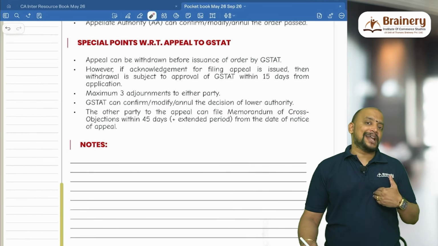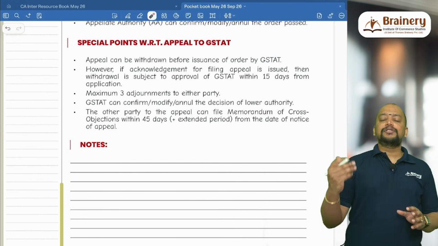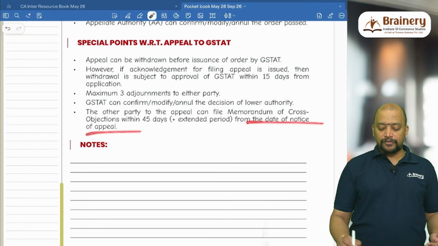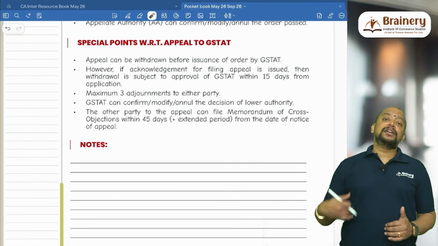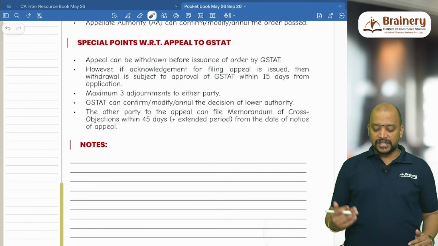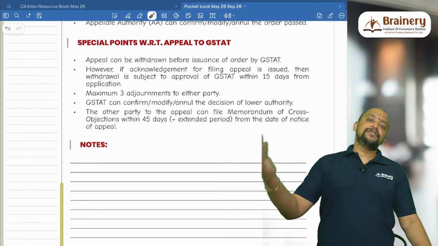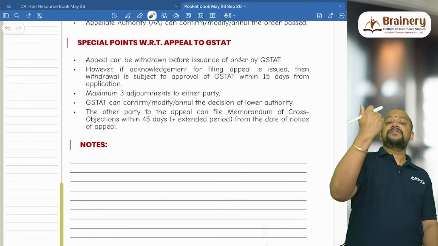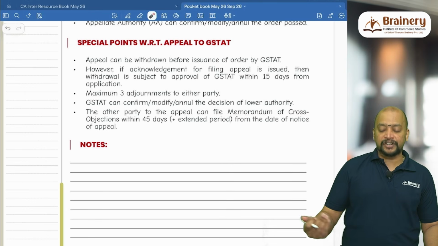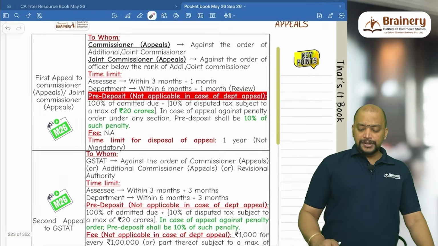For example, if I am the taxpayer, I am going for appeal to GST80. The other party to the appeal is department. So they need to file the memorandum of cross objections within 45 days plus extended period from the date of notice of appeal. Suppose if department is going for appeal to GST80, then I am the other party. I need to file the memorandum of cross objections within 45 days plus extended time period from the date of notice of appeal. So whenever they go for appeal to GST80, GST80 will give me the notice of the appeal. From that date, I need to file memorandum of cross objections within 45 days or plus extended time by the GST80.